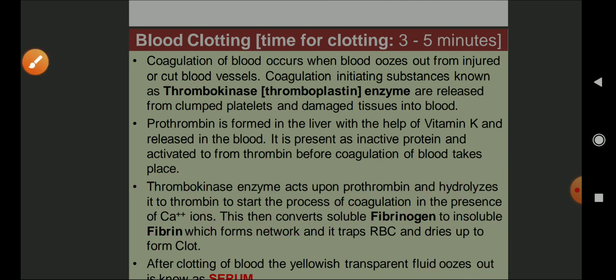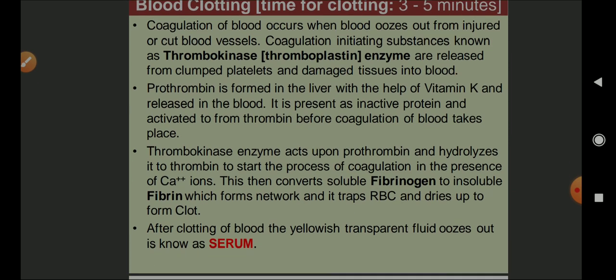Thrombin then converts soluble fibrinogen to insoluble fibrin, which forms a network that traps RBCs and platelets, and it dries up to form a clot. After the clot forms, a yellowish transparent fluid oozes out, that is known as serum. So this is the definition of serum. What is serum?